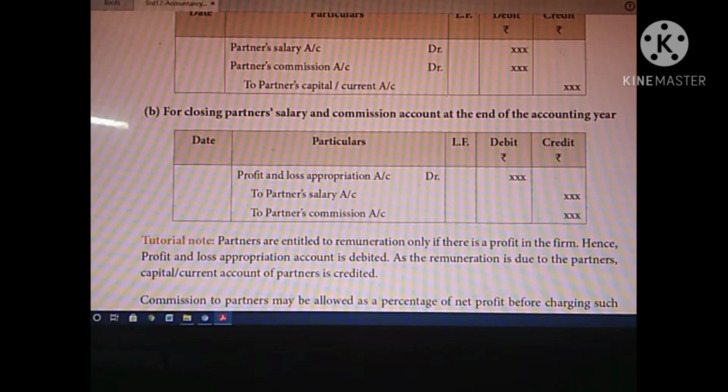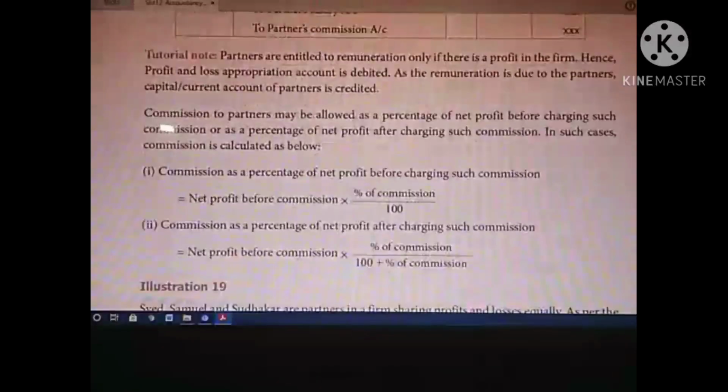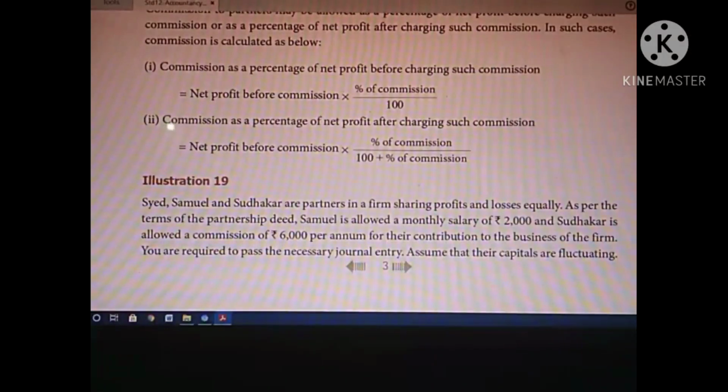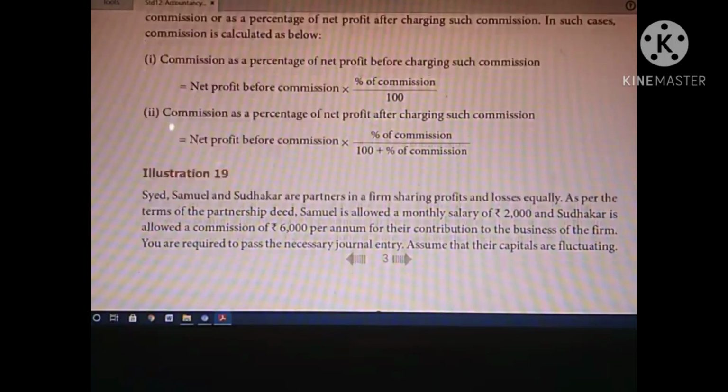Journal, I already told you, is prepared on the single side of your ledger note. Some information I repeatedly mention, so don't forget, children, you must open the journal on a single side of your ledger note. Now I am going to prepare the journal entry of Samuel and Sudhakar.